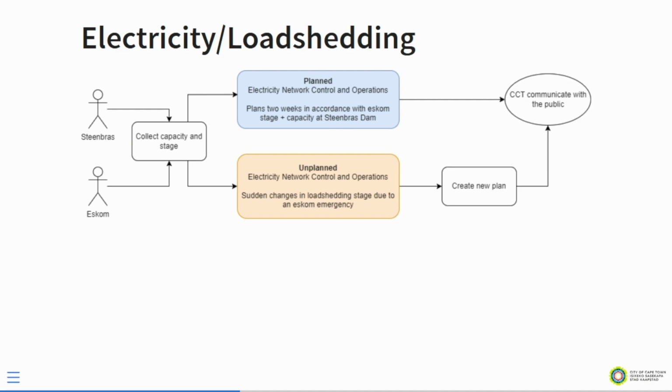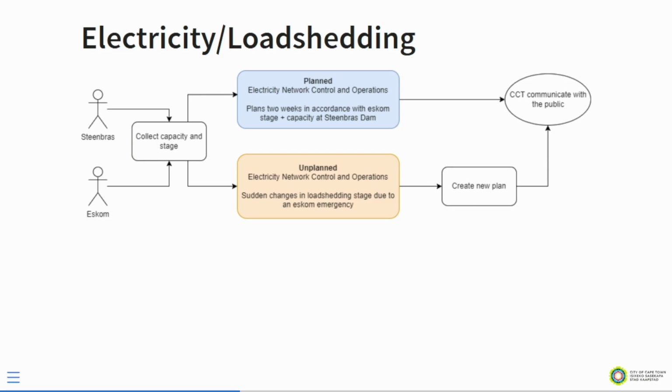The city's lucky to have the Steenbras Dam, and the Steenbras Dam protects the city from certain levels of load shedding, by producing its own electricity, as it's a hydroelectric dam. I guess you could chat after this about that if you'd like to. But then we also have information from Eskom, right? So you collect the capacity and the stage information from Eskom and Steenbras, and then the city plans for 2 weeks in accordance with these Eskom stage load shedding and the Steenbras dam.